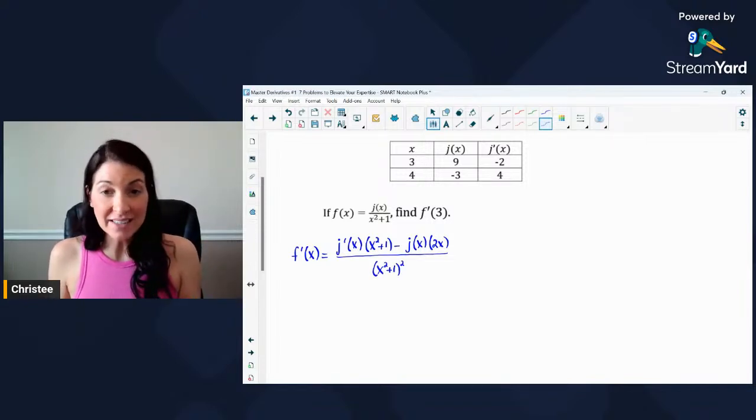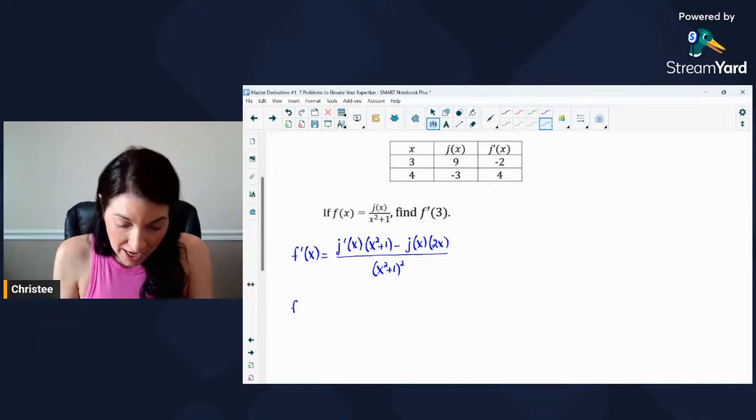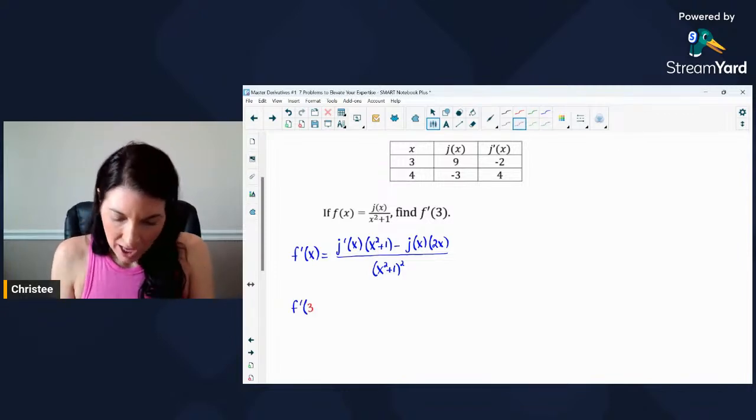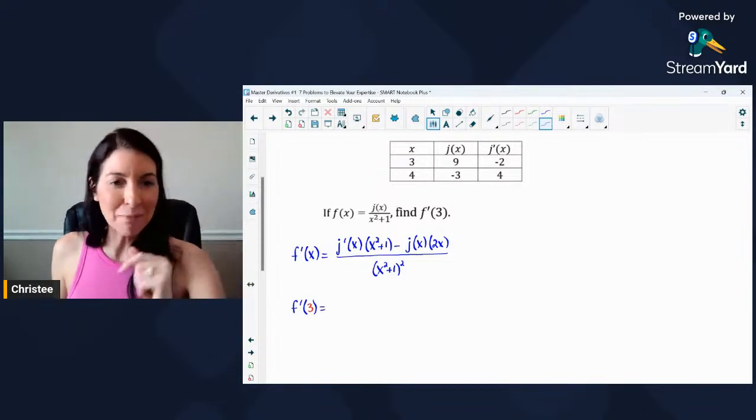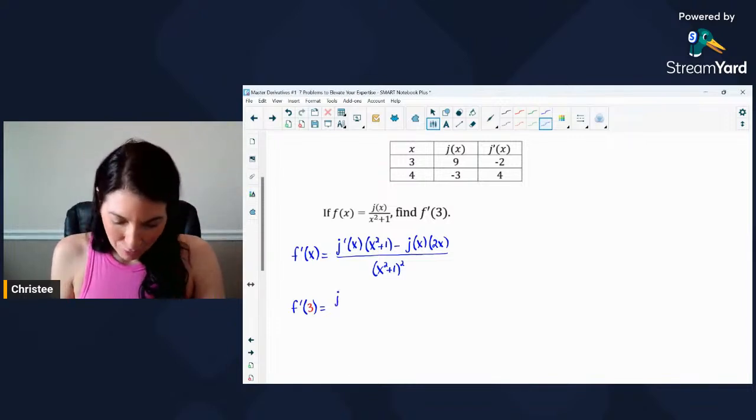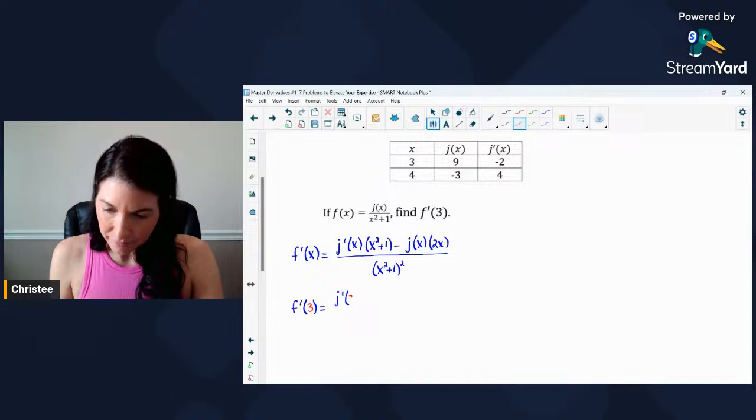But what this is asking us to find is f prime of 3. So let's find f prime of 3. What I'm going to do now is replace all the x values with the x value of 3 and try some mental math, because I'm not going to use a calculator on this. So j prime of 3. Well, I'll write it out, and then I'll go back and fill those in.